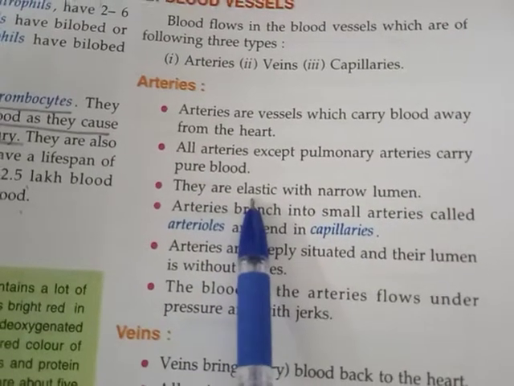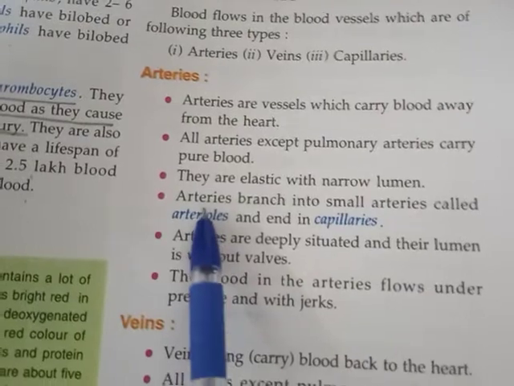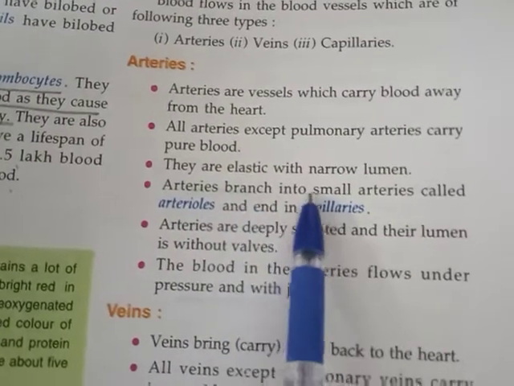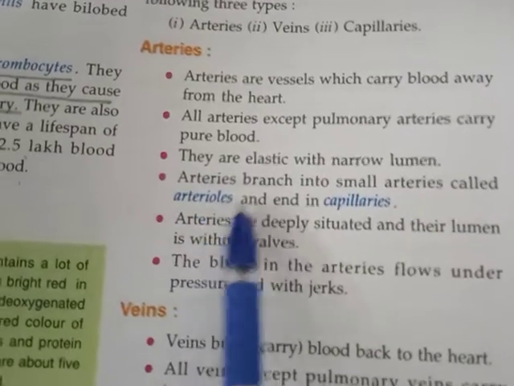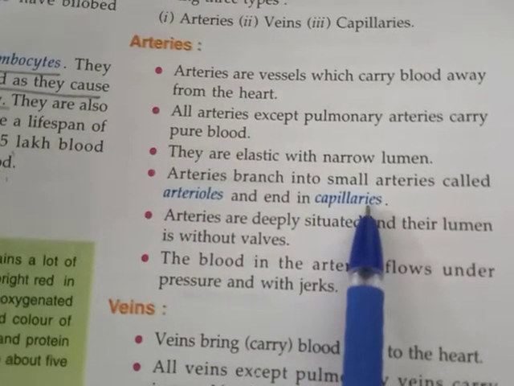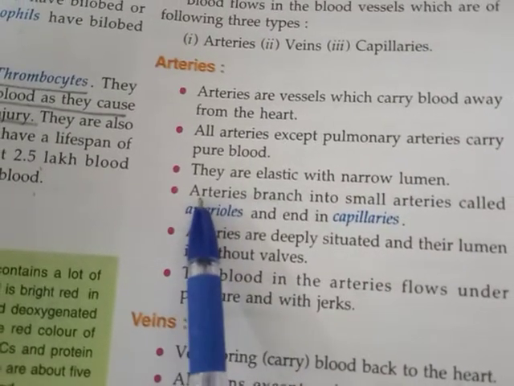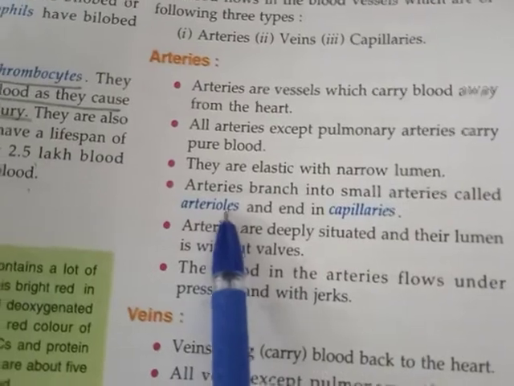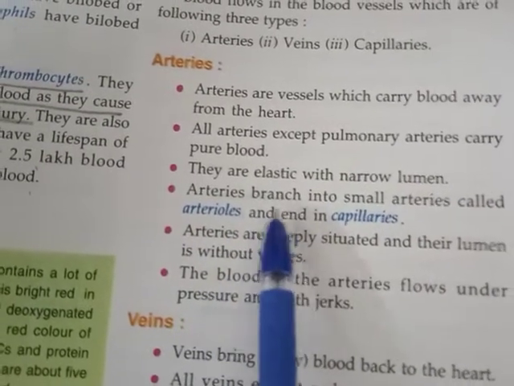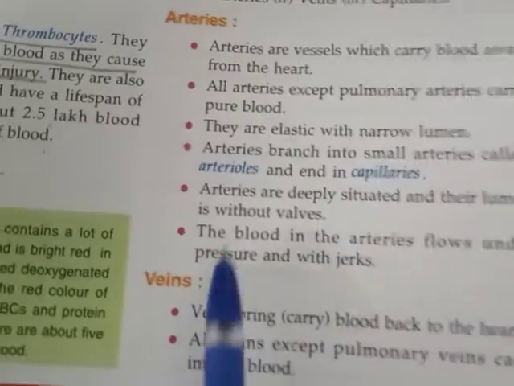So their lumen is narrow and elasticity is there in the arteries. Arteries branch into smaller arteries called the arterioles and end in capillaries. So all the branches of the arteries are called arterioles, and they end in capillaries.